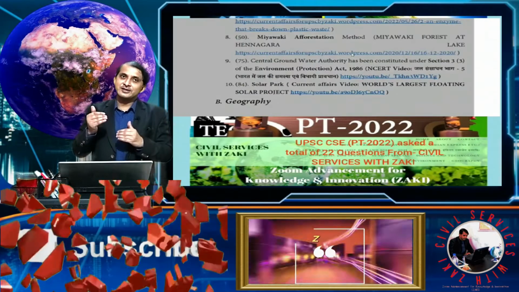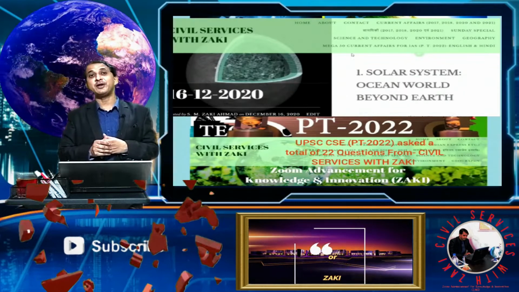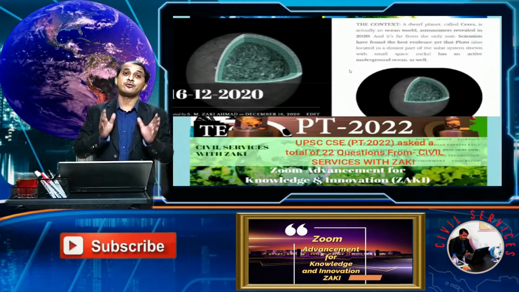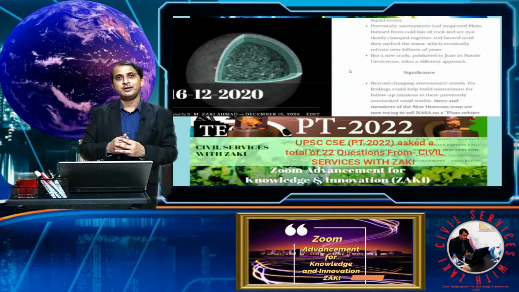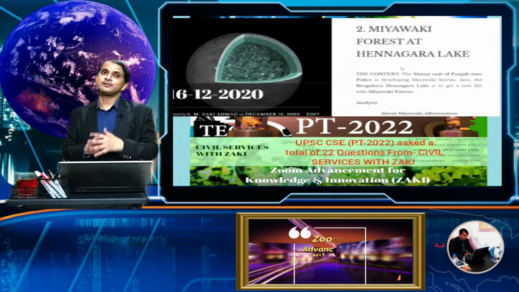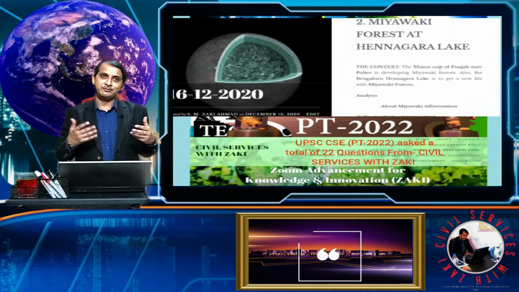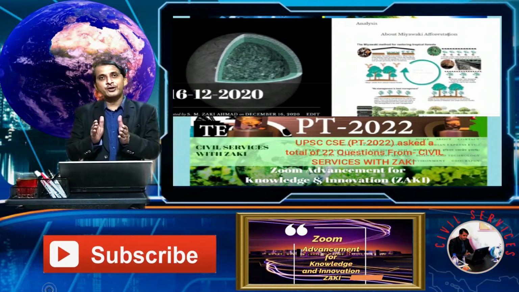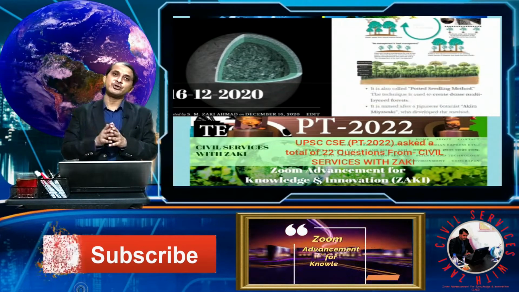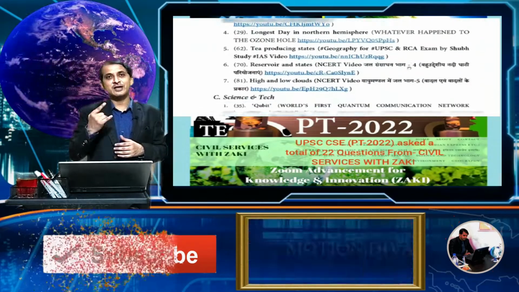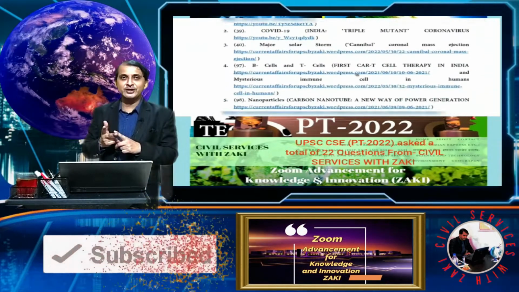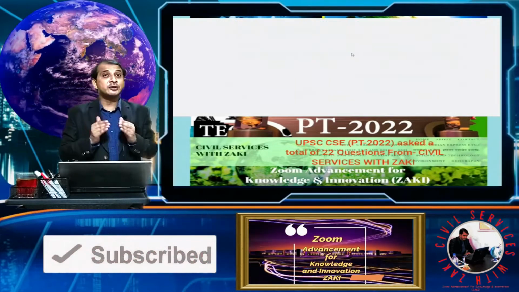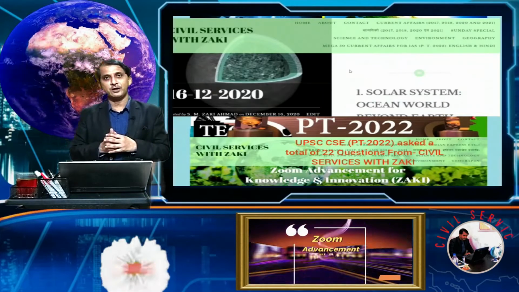All these science and tech, ecology, environment and geography questions, grand total 44. So 44 is vital, as students have asked us several times, about 40 plus questions every year from science and technology, ecology, environment and geography. So this part is very significant.